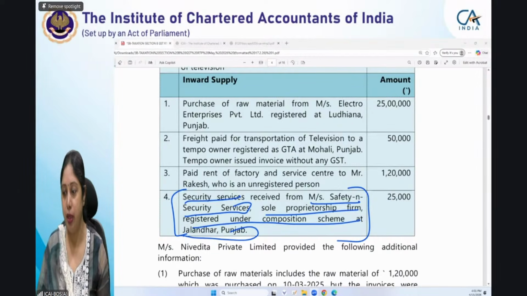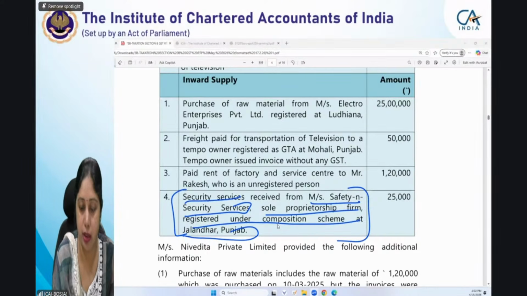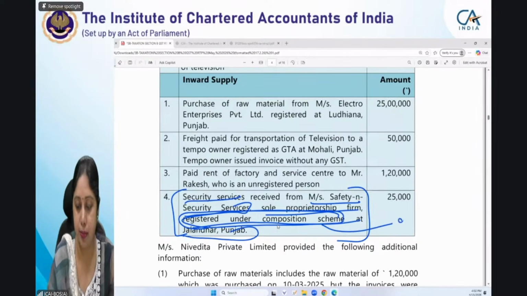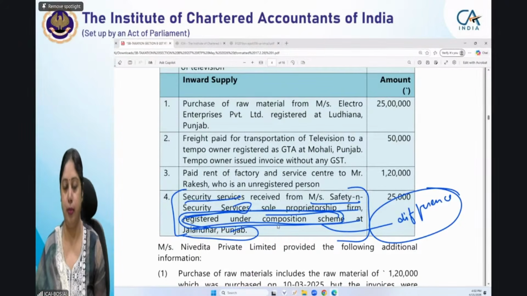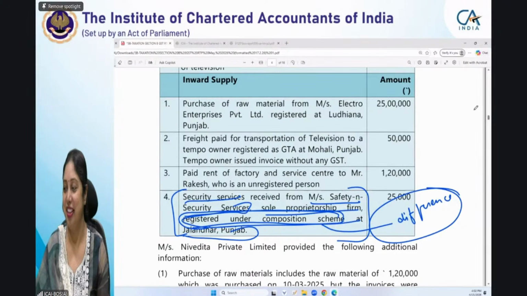Lingaraju, can you tell me the reason? One thing which is given here is composition scheme, registered under composition scheme. So does it make any difference? Karthik, you are getting confused.